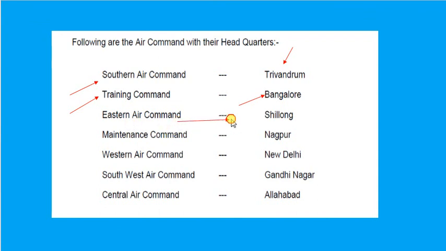Eastern Air Command is in Shillong. Maintenance Command is in Nagpur. Western Air Command in Delhi. South Western Air Command, Gandhinagar. Central Air Command, Allahabad.